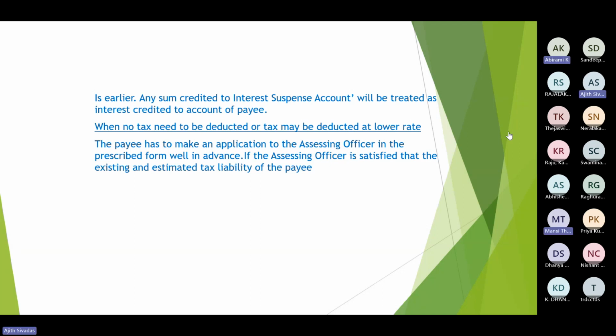Non-deduction of TDS, subject to certain fixed conditions, isn't it? So hope you had gone through that Form 15G, 15H.